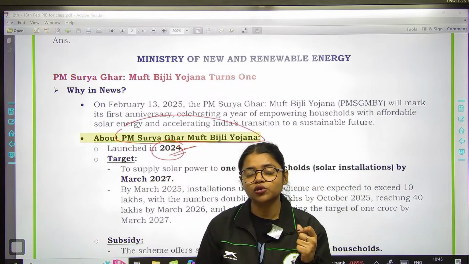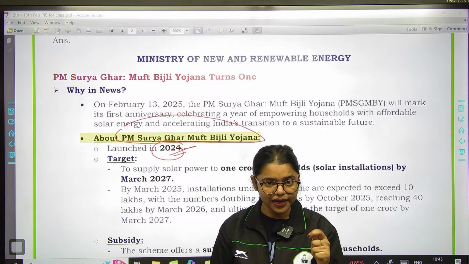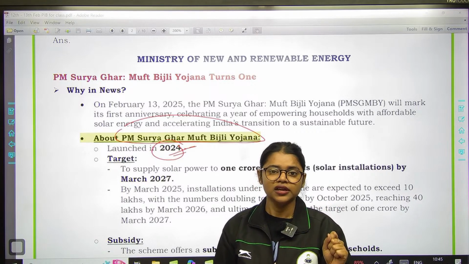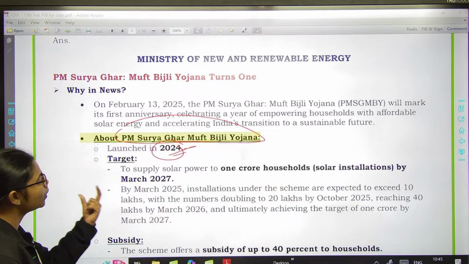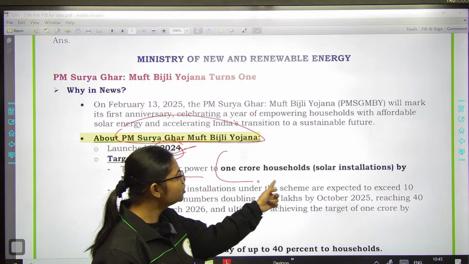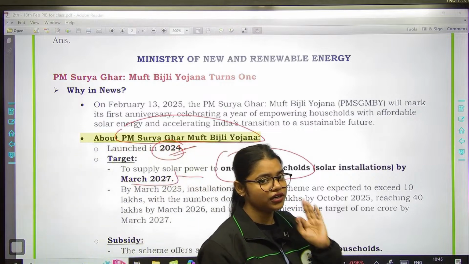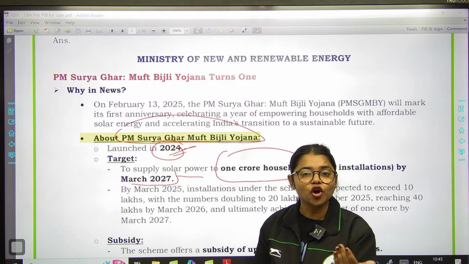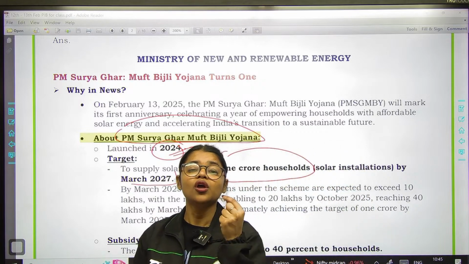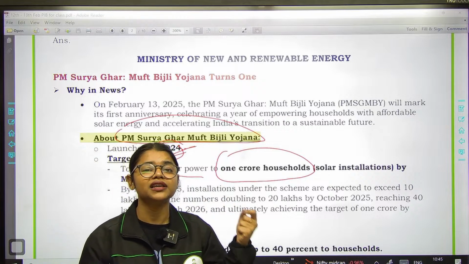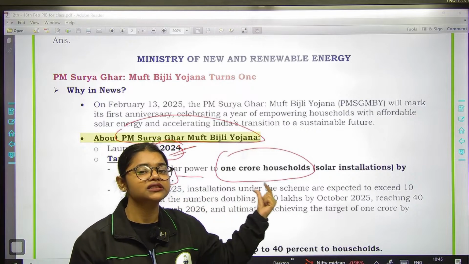अब इसमें क्या बोला मैंने आपको? That with the help of this particular initiative, we want to promote the adoption of solar energy, ठीक है? So the target or the objective of this particular initiative is that we want to provide solar power to 1 crore households by March 2027. So what is the target? We will supply solar power to 1 crore households by March 2027. This target is very important.